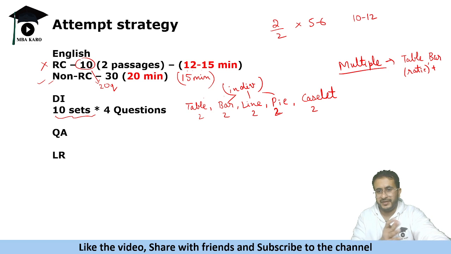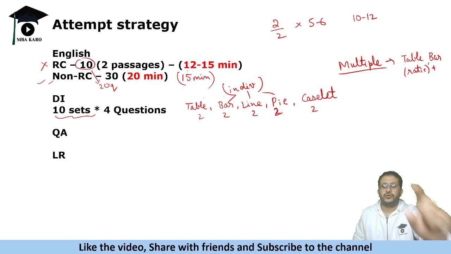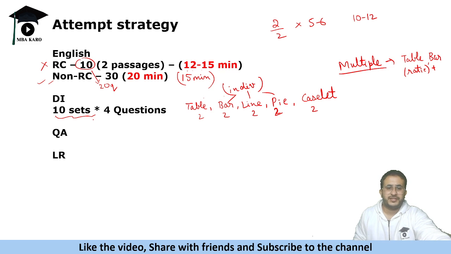Table of the graph means bar chart में values दिए, you are making the table and finding the ratios of people and all. So if there is an individual question, okay, let us say that it says 5 countries and they give you the number of males and females, ratio of male and female. If they ask the country A plus country C, what is the number of males in them or the ratio of them? So you can calculate individually for those. You do not have to calculate the number of male and female for all the 7, 8 countries. So those kinds of questions you can attempt. So try to attempt individual questions. Okay. Do not try that complete set.